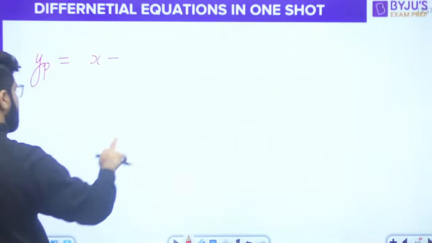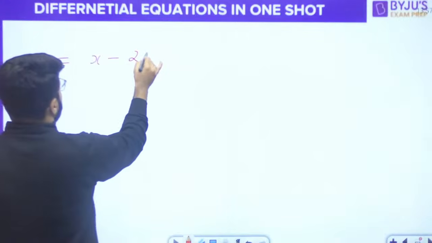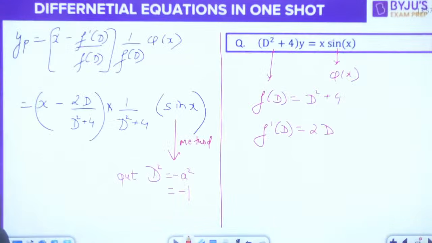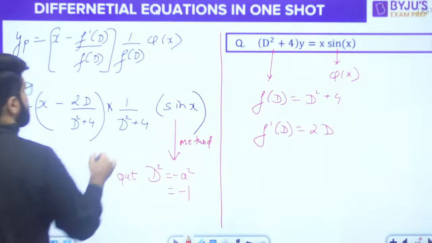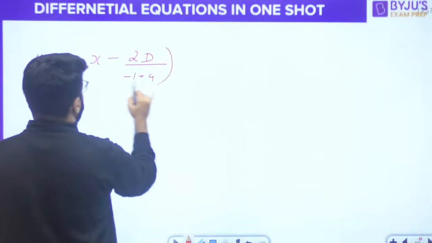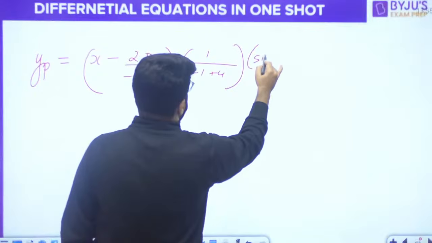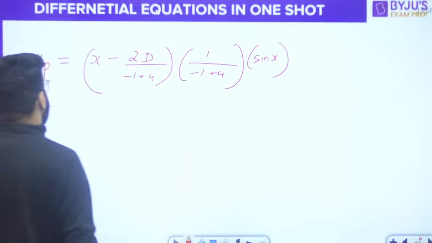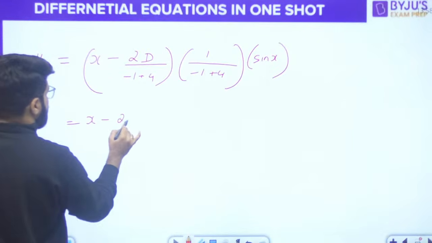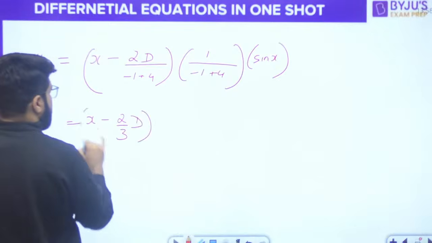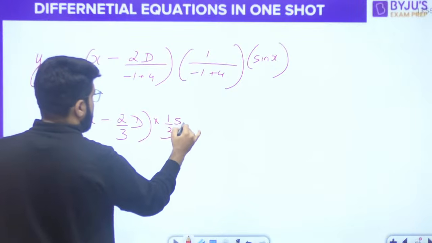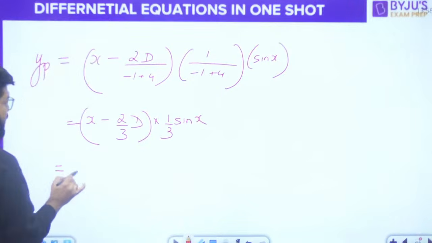Yp is x minus 2D upon D square plus 4, D square is minus 1, so upon minus 1 plus 4, whole multiplied by 1 upon minus 1 plus 4 into sin x. So this is x minus 2 by 3 into D into 1 by 3 sin x. Multiply inside.